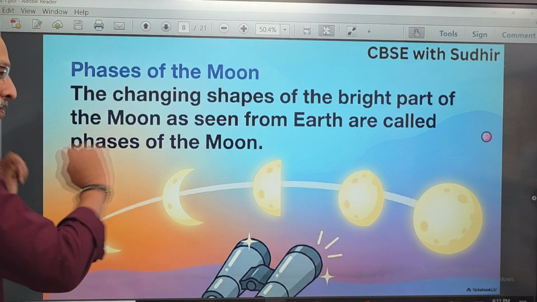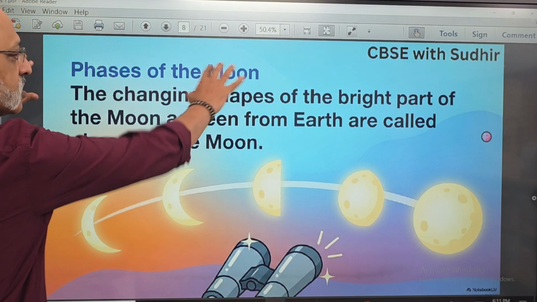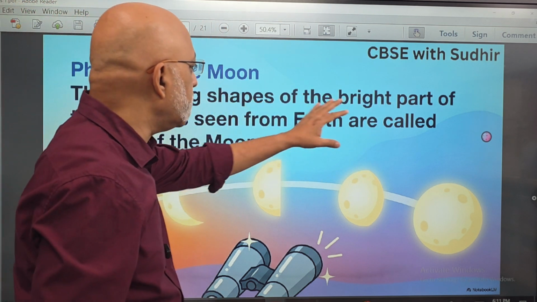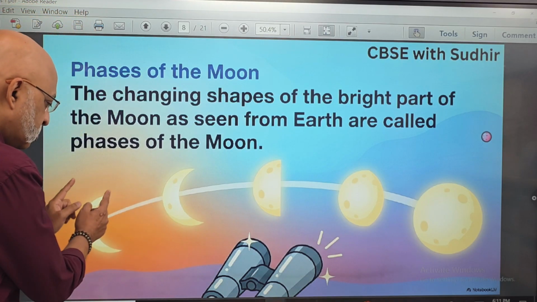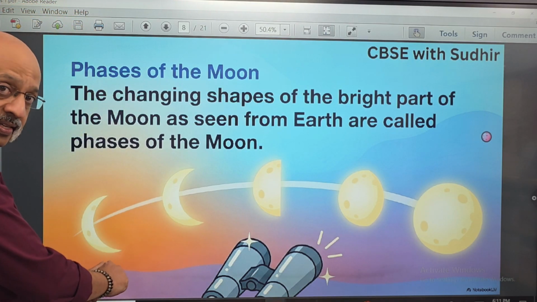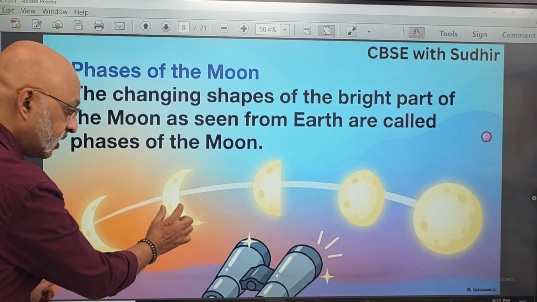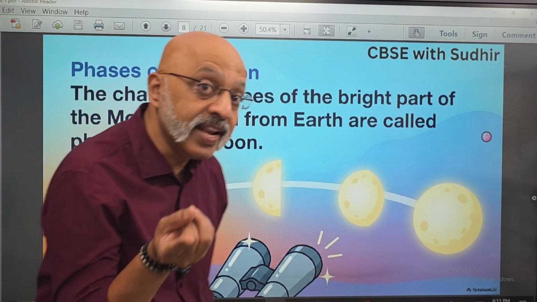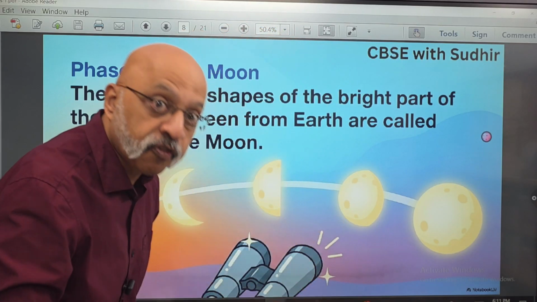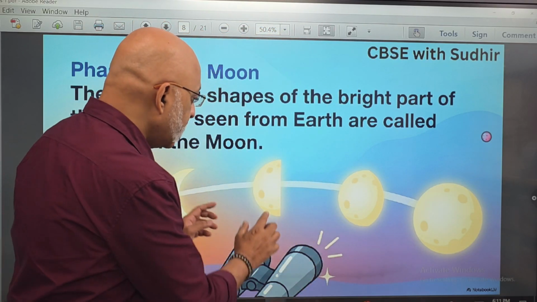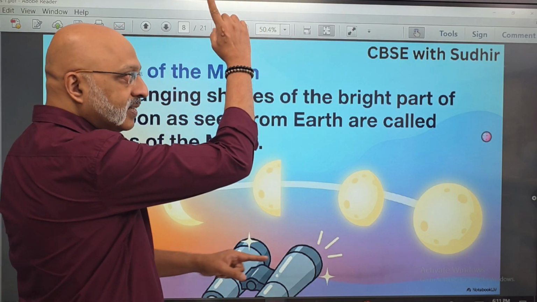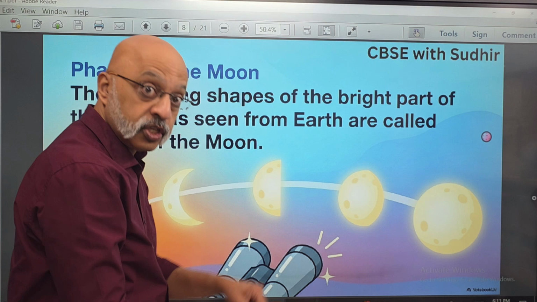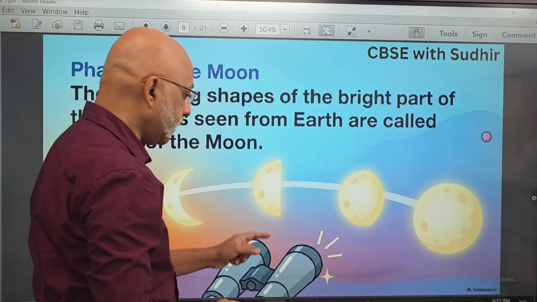Let's get back to the moon and the earth and the sun. Now, the phases of the moon. The changing shapes of the bright part of the moon as seen from the earth are called the phases of the moon. So some nights you will see the moon like this, where the thickness is increasing, which means you are seeing more of the portion illuminated by the sun from your position on earth. Then this will be when it is at 90 degrees, at the 12 o'clock position or the 6 o'clock position, right? What we saw a little earlier.